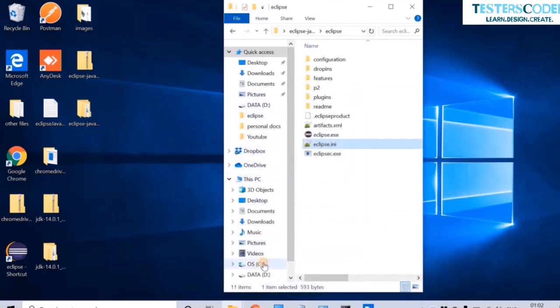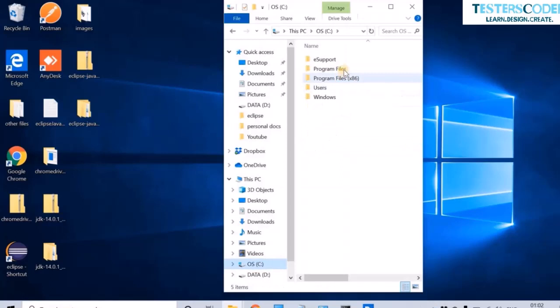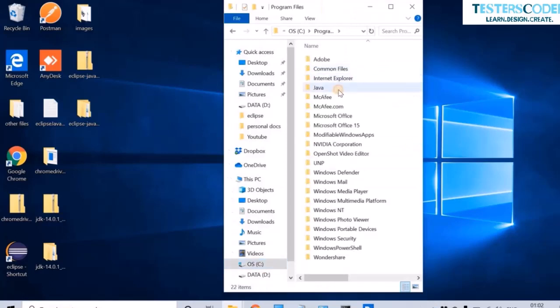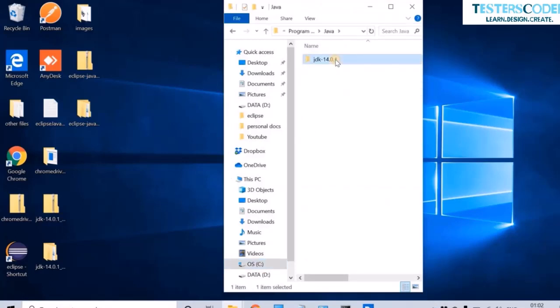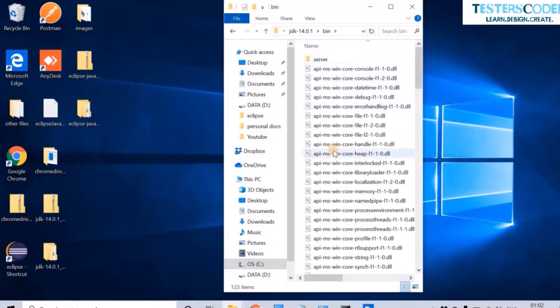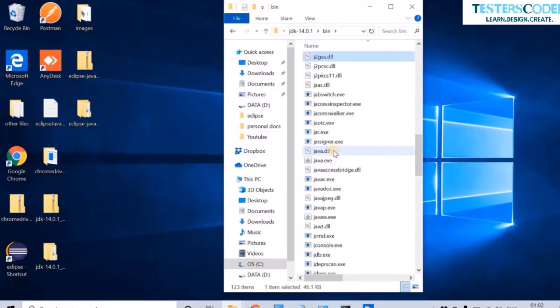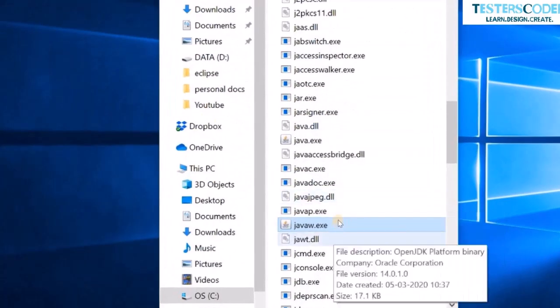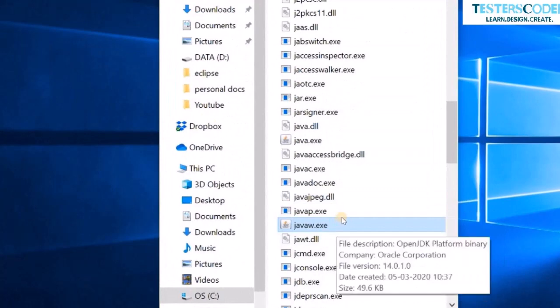Let us go to the C drive where our Java is installed. In Program Files, Java, JDK, bin, and you will be able to find the javaw.exe file in this particular bin folder.